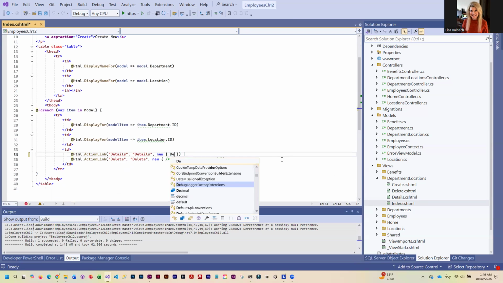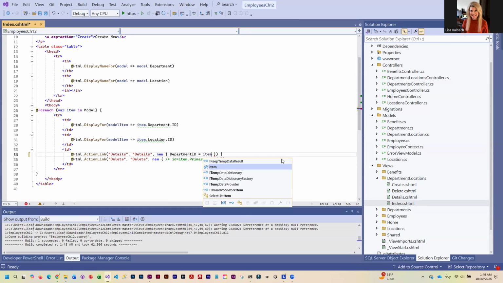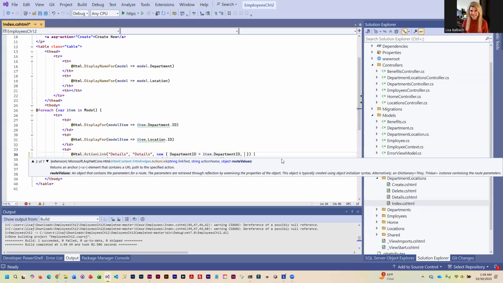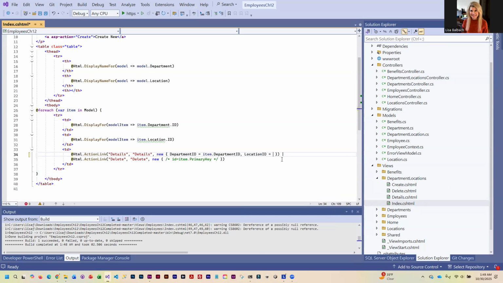We're going to call the first one department ID, set that equal to item dot department ID. And then the second one we're going to call location ID, set that equal to item dot location ID. And so that is what we're going to be passing back to the controller.